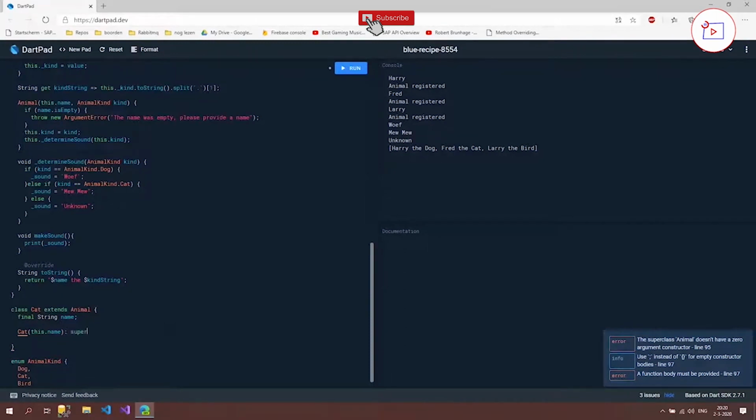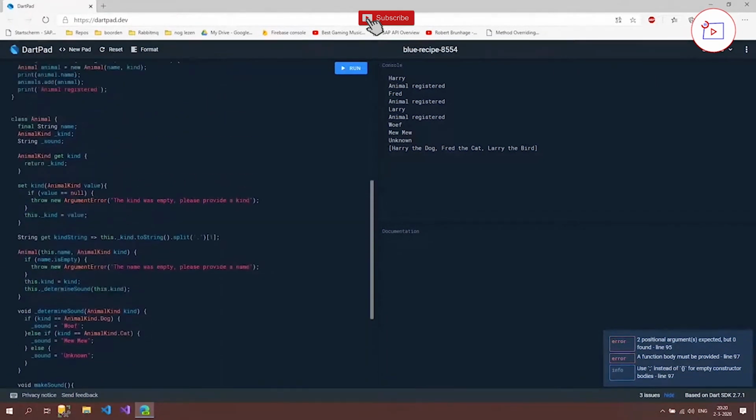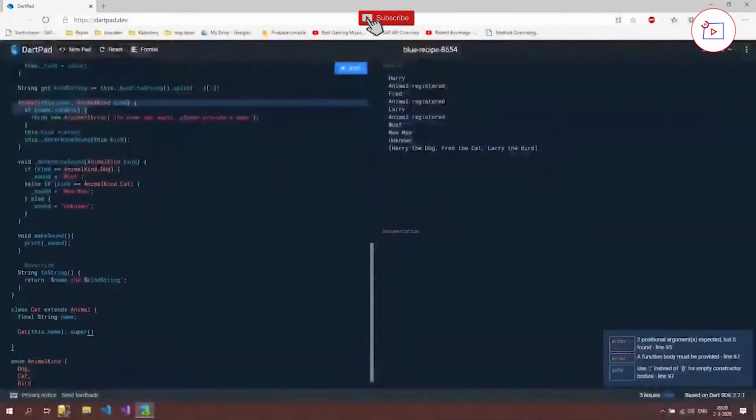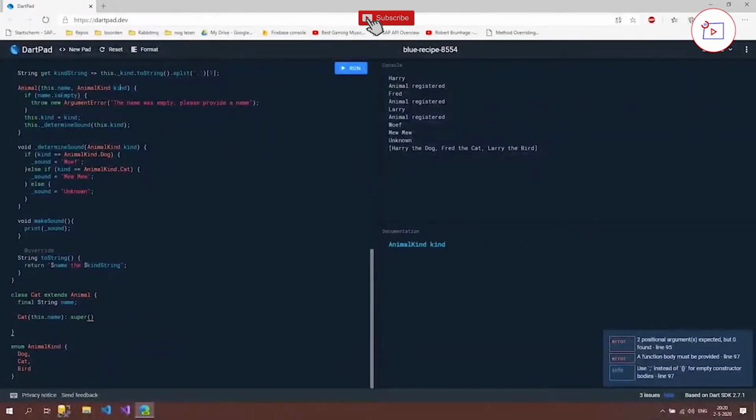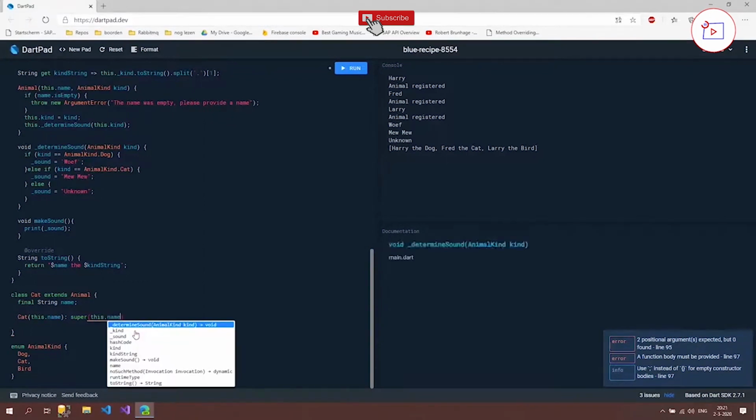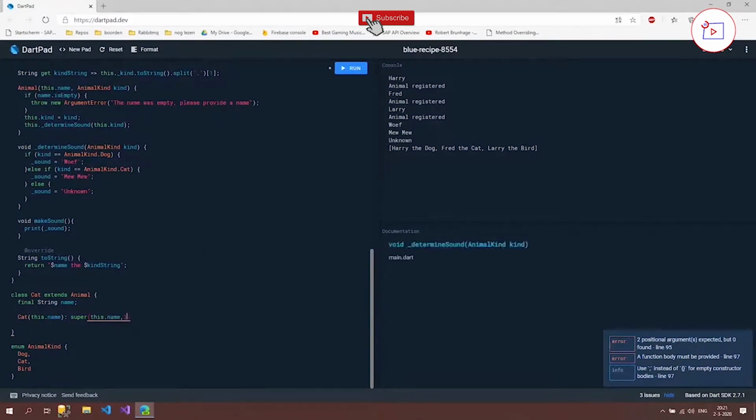So we do super, and then we open up brackets, and it knows now that we're trying to use the constructor of our superclass, which is this constructor. And it's going to expect a name and a kind. What we can do is give in the name, so this.name.